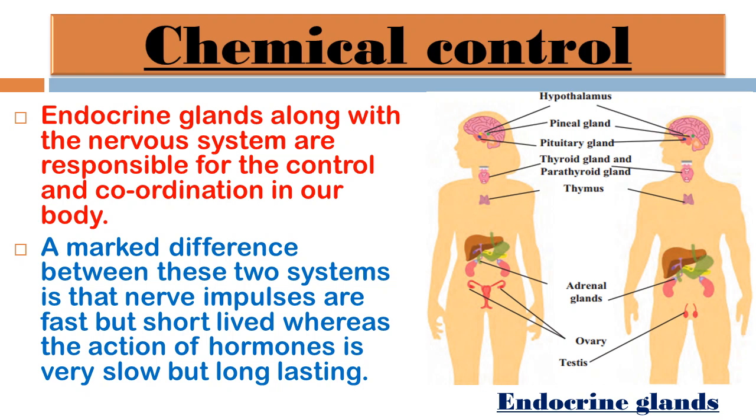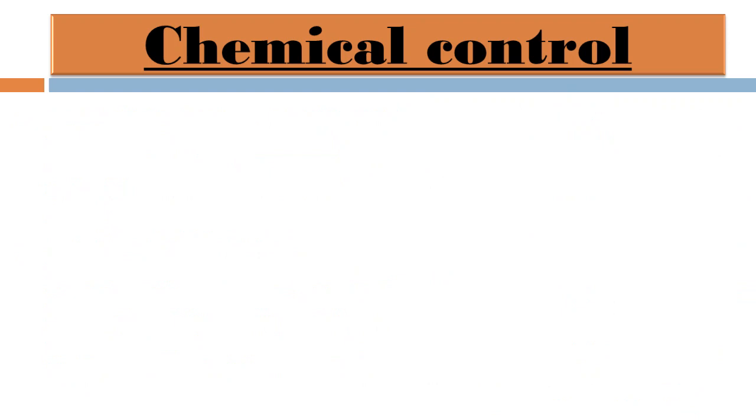These are the different glands in the human body, which perform different functions in our body. The detailed functions of different glands and different hormones we will continue in our next session.